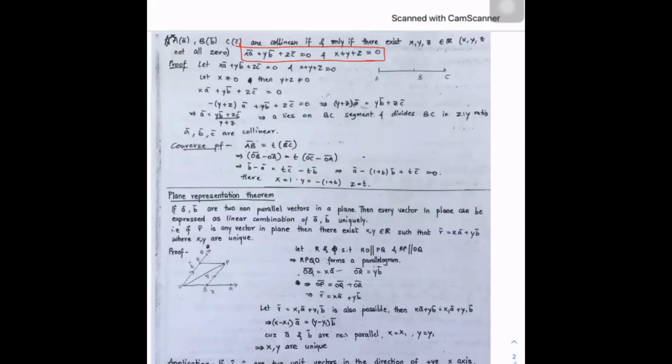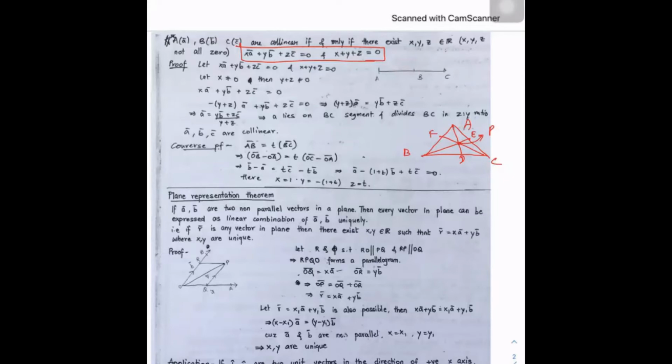What is the main application of this result is, I'm saying directly, I'm not going for the proof. If ABC is a triangle, and if 3 lines are concurrent, I'm not mentioning what this point P is, whatever it may be, P. If AD, BE, CF, they may be altitudes, they may be angle bisectors, they may be medians, and they may be any other thing also.